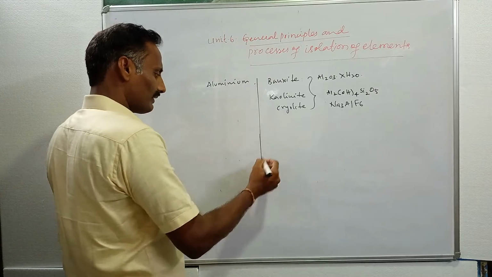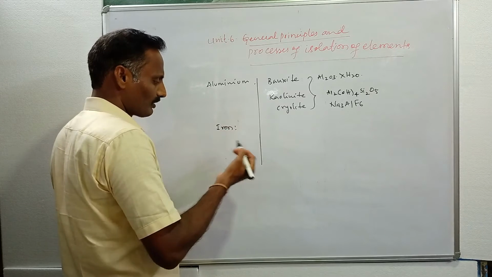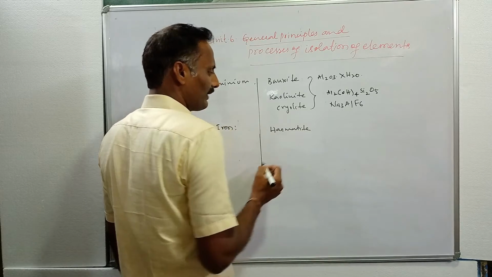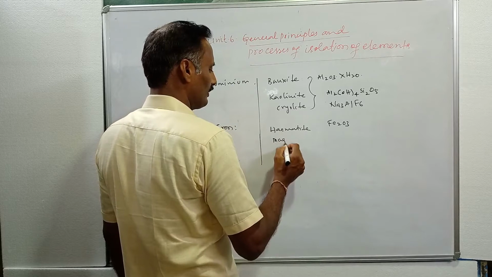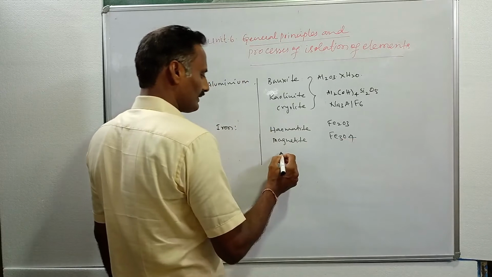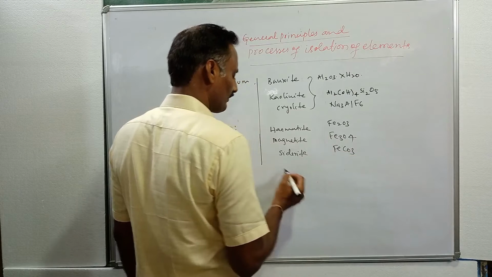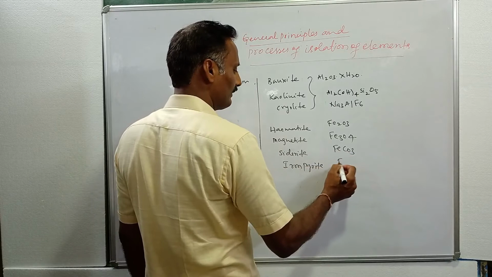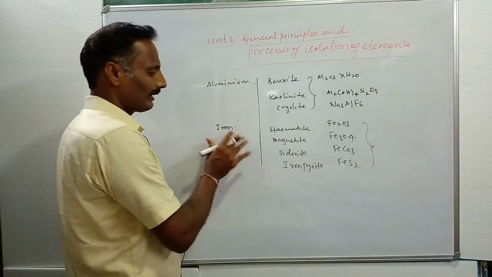What about the minerals of iron? Iron has different types of ores available. One is hematite, whose formula is Fe2O3. The next one is magnetite, with formula Fe3O4. The other one is siderite, whose formula is FeCO3, and one more is iron pyrites, whose formula is FeS2. These are different ores available for iron.